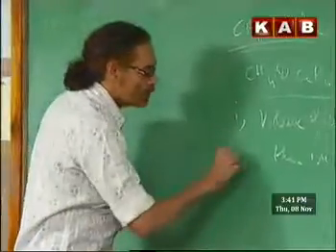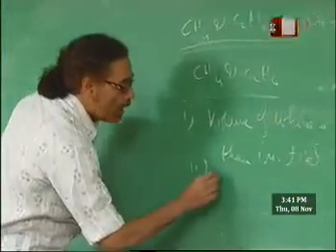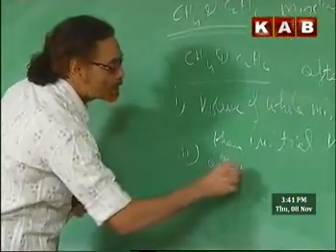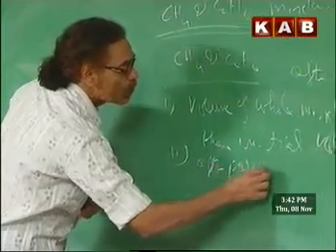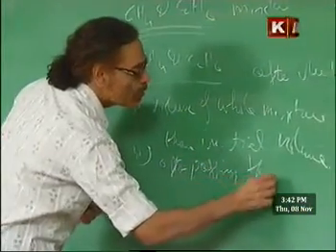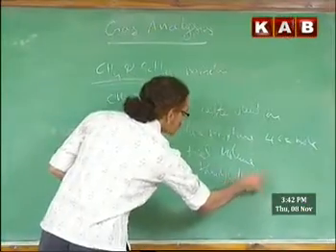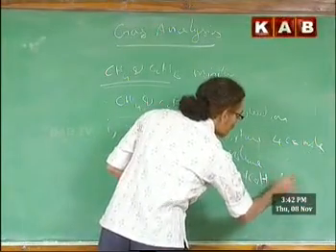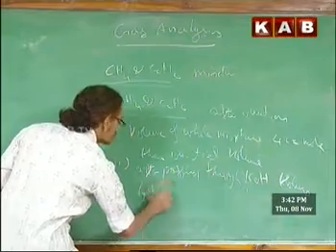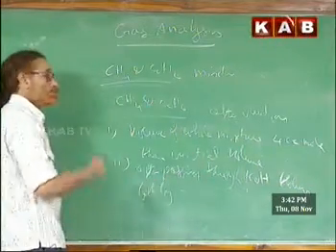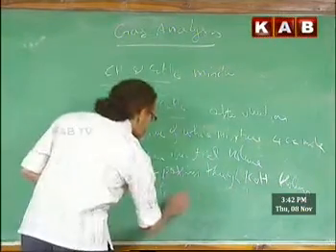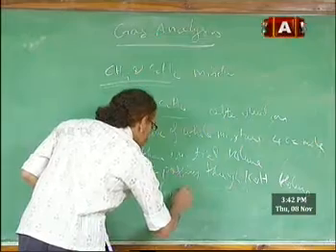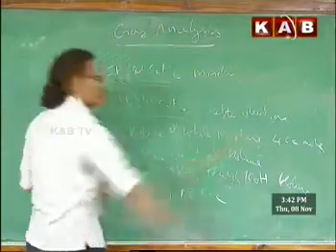And the other observation I found here, after passing through KOH, volume again fell. This time he noticed that volume fell by how much? 18 cc, let us say 18 cc.